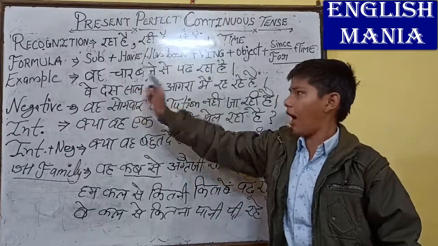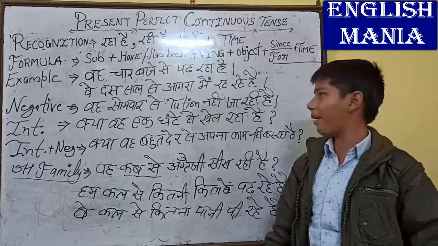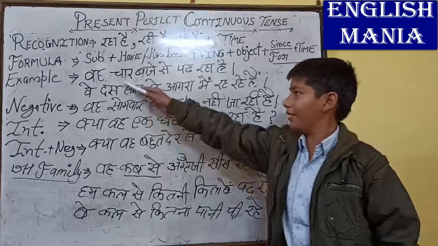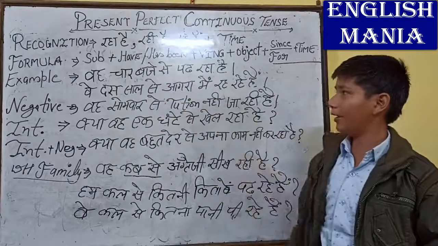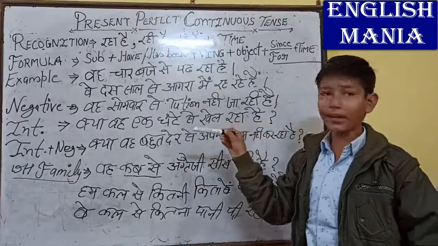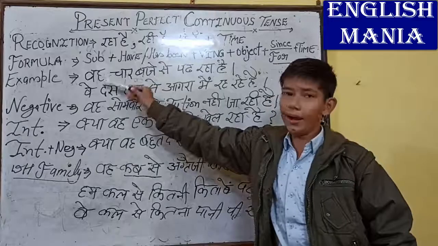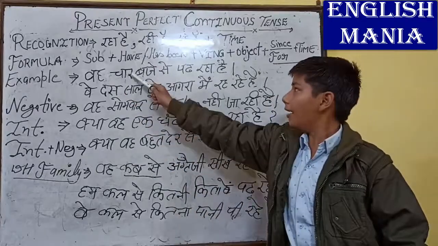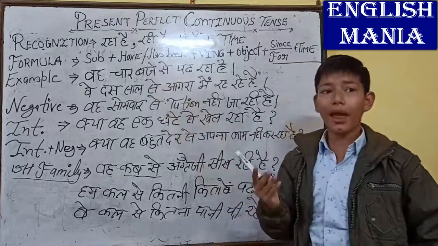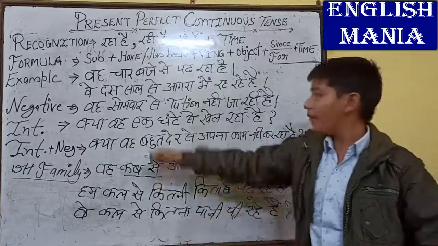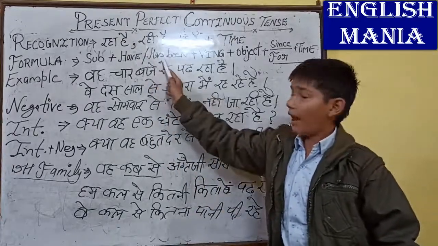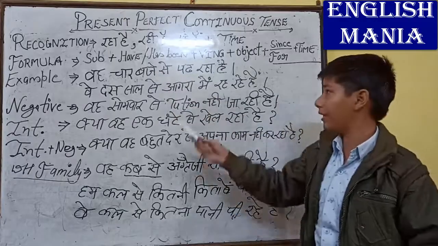So that was the formula. Okay, so now let's come to its examples, due to which you can convert it into English very easily. So वह 4 बजे से पढ़ रहा है. What can you tell me, what is the subject here? Here the subject is वह, and what do we call वह in English? He. And I forgot to tell you, where do we use has or where do we use have? We use have in the plural subjects, and has in the singular subjects.